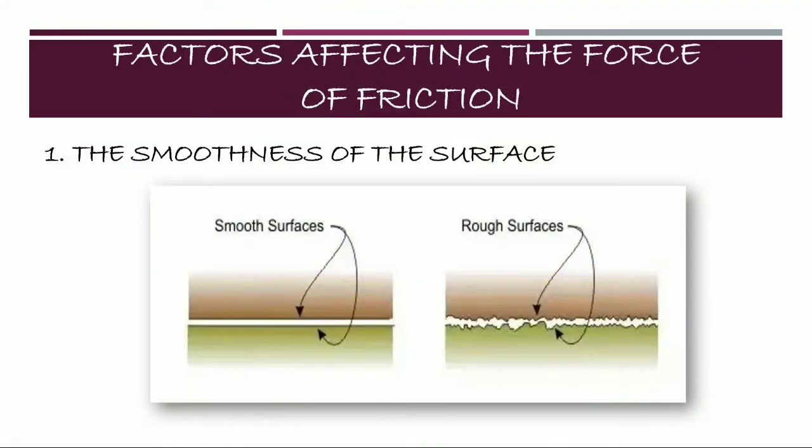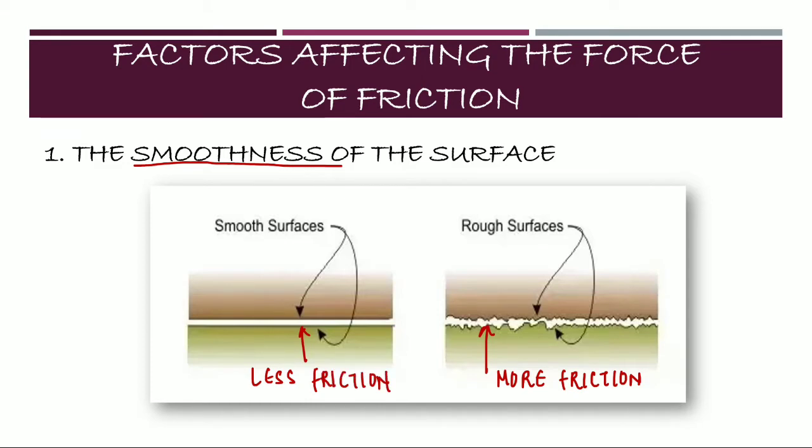Friction acting on a body depends on the following factors. The smoothness of the surface. Friction between two rough surfaces is more in comparison to the friction between two smooth surfaces. That is why we skid frequently while walking on a wet surface, because the friction between our foot and ground decreases when the surface is wet.